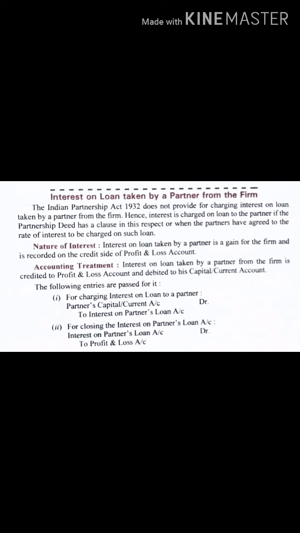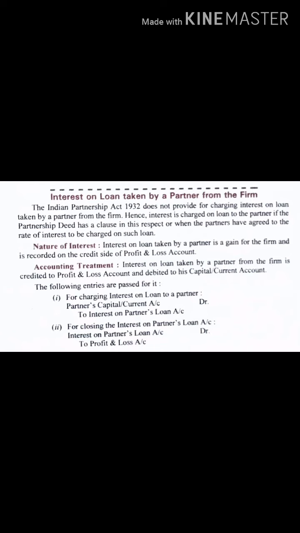Then for the closing entry, what will be the closing entry for interest? The entry is interest on partner's loan account to profit and loss account. We will transfer this to the profit and loss account. It will go on the credit side of the profit and loss account because this is a gain of the firm, a common gain.